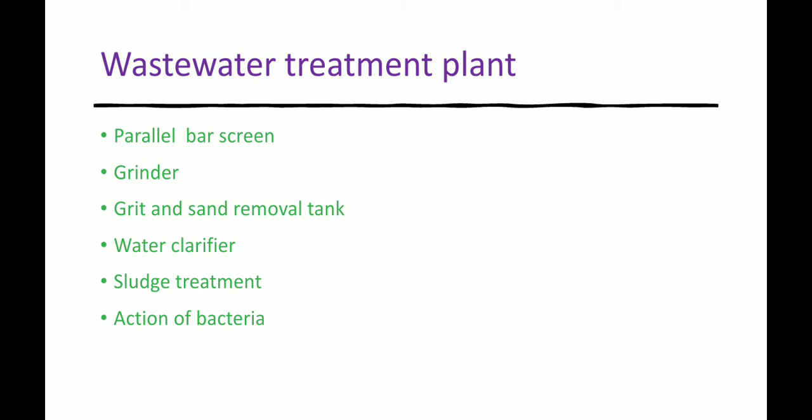Next comes the action of bacteria. When air is pumped through clarified water, the aerobic bacteria grow in the presence of air and consume the remaining wastes. This process is carried out for many hours, and the suspended microbes settle at the bottom of the tank as activated sludge. 97% of activated sludge is water. Then the water is removed by sand drying beds or machines. The sludge is dried and used as manure.